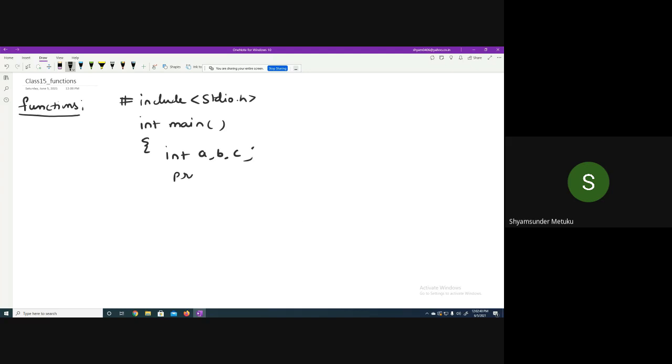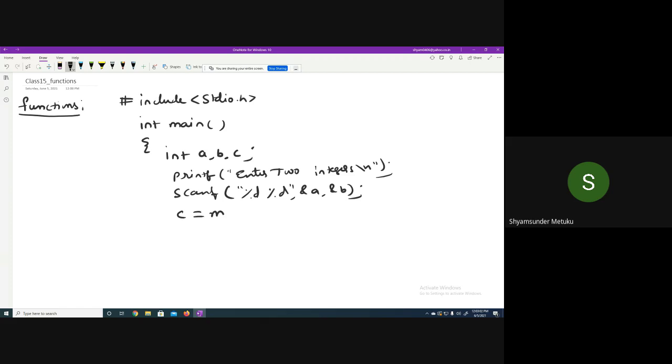Then printf, "Enter two integers". Then scanf, "%d %d", &a, &b. Then c = max(a, b). Then printf, "Maximum number is %d\n", c.